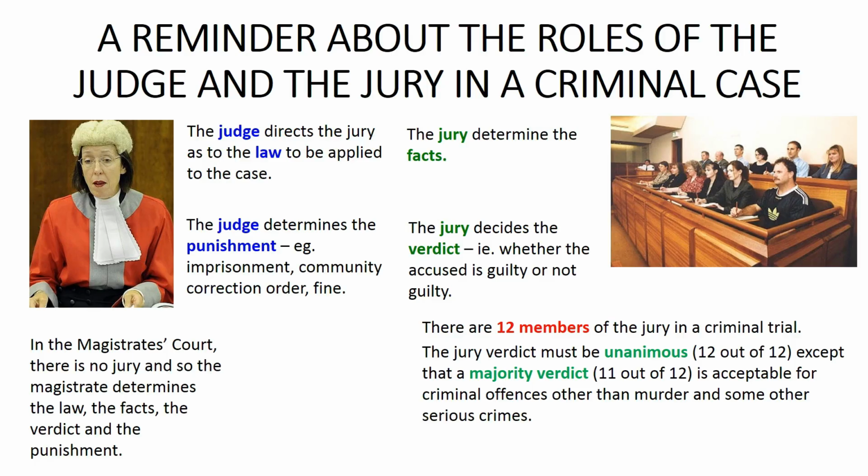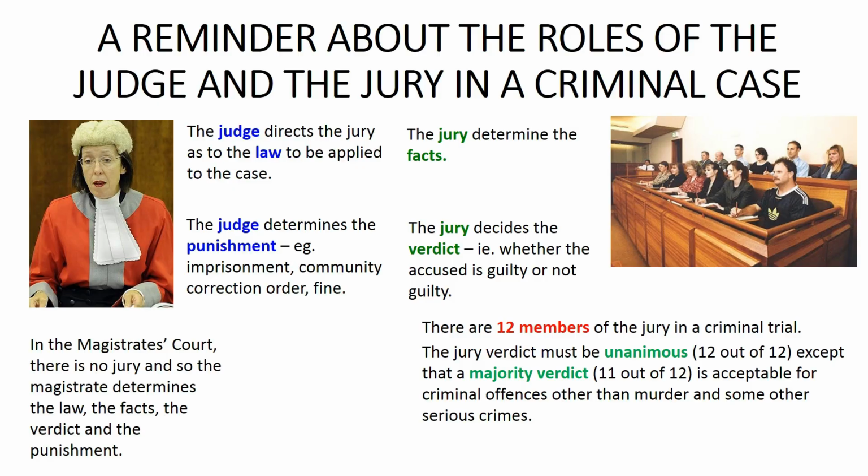And for an accused to be not guilty and acquitted, 12 out of 12 jurors must agree that the accused is not guilty. However, except where the accused has been tried for the really serious offences of murder or treason, if the jurors cannot reach a unanimous verdict, then the judge will accept a majority verdict.